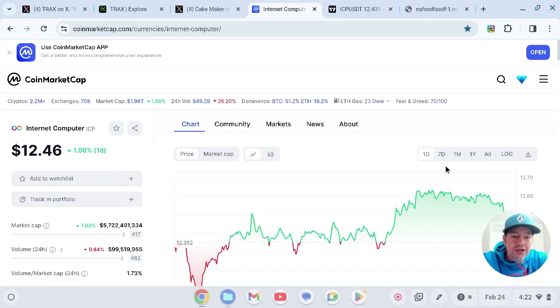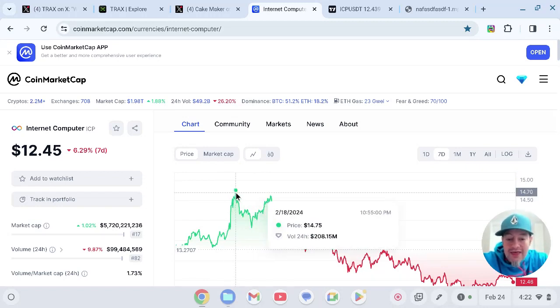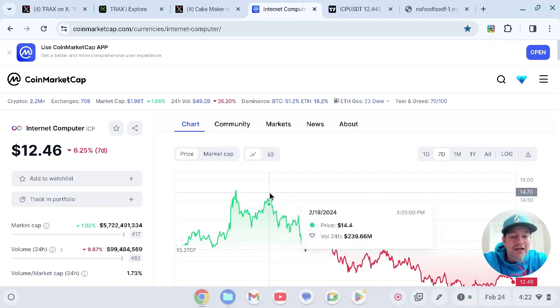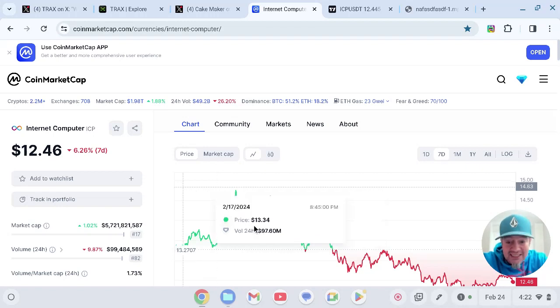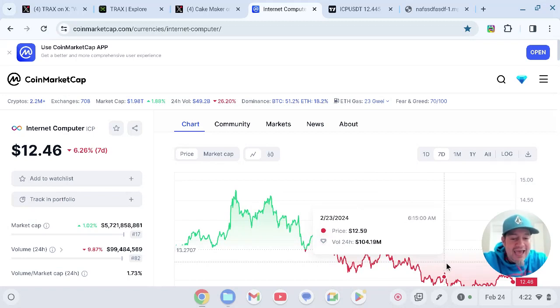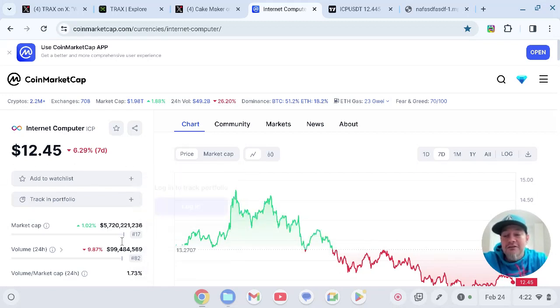So we are sitting at under 100 million. That's why we failed to break out this week. We had a significant amount of volume come in, that 200 million, like I was saying. And we didn't get above about 300 million, which is what it would have taken to go to 16. But I knew we could make this nice test of almost $15 with about 250 million. And as you see, it significantly went down as people were selling, and we get here to about 100 million. And now we're sitting at under 100 million. And so we're going to stay around under this $13 level, where the whales are really taking profit.